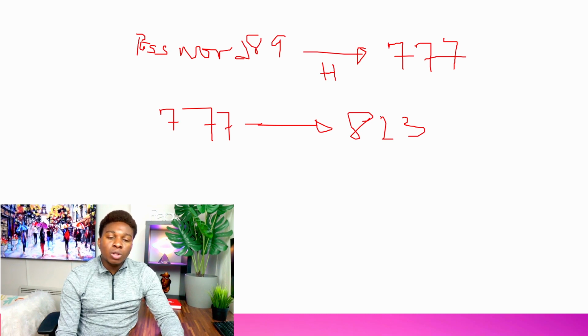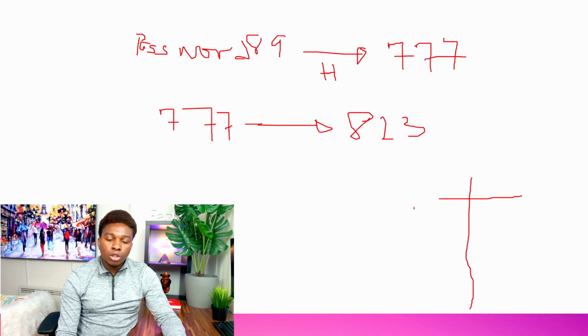Now, hackers and scammers are on a whole new level. So what they do most times is not to be typing your password 777, no. They will go and look for what we call a rainbow table. A rainbow table has a list of popular passwords and their hash values.